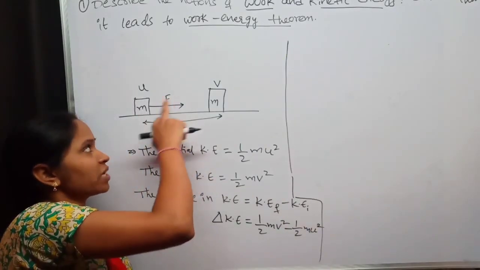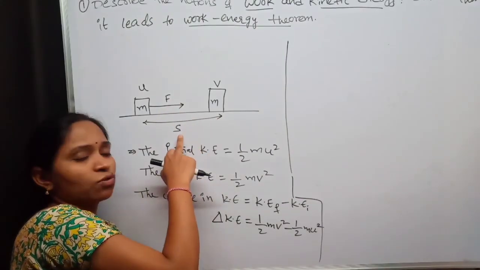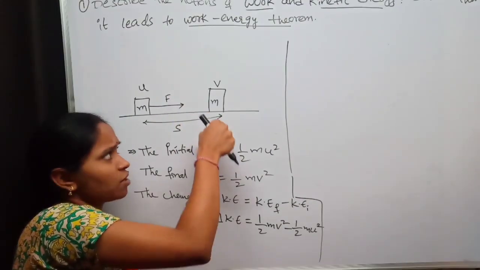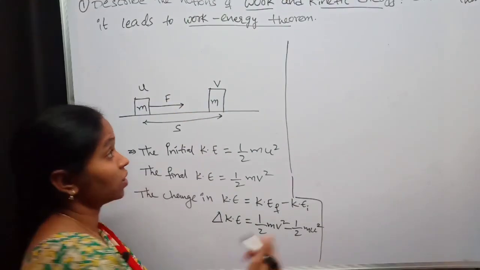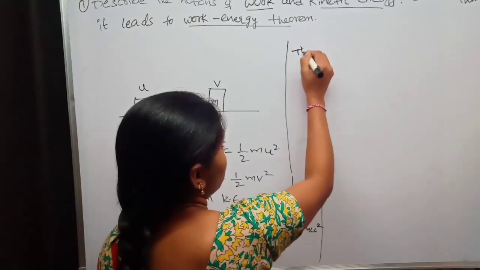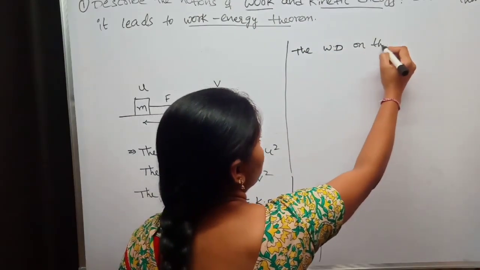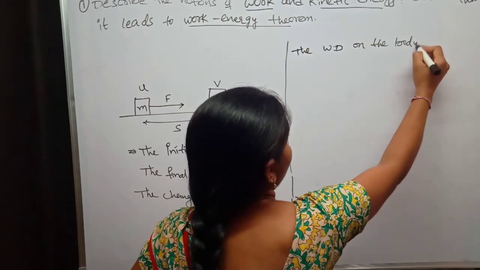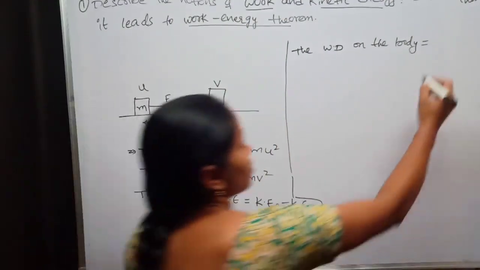See, there is a force acted upon the body. Because of this force, it is displaced to a distance of s. That means there is work done on this object, right? What is the work done? The work done on the object or on the body is F dot S.